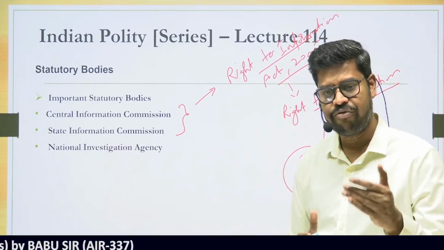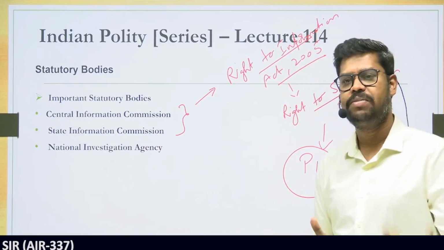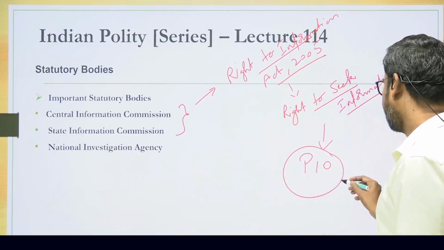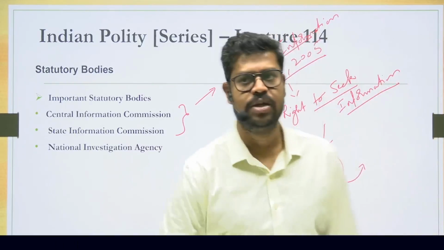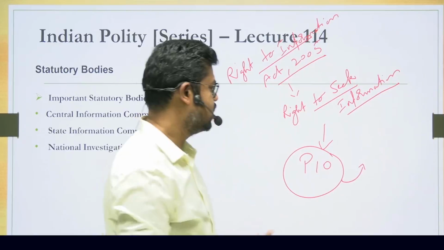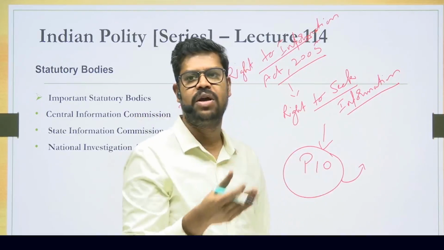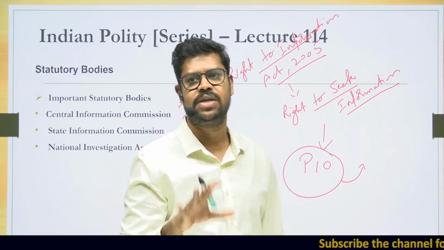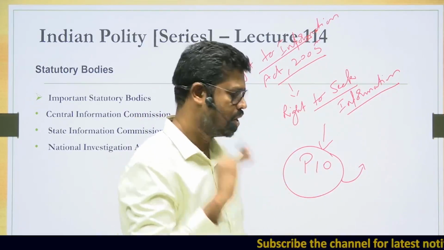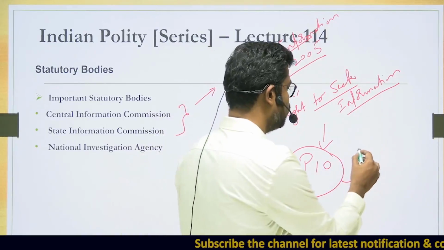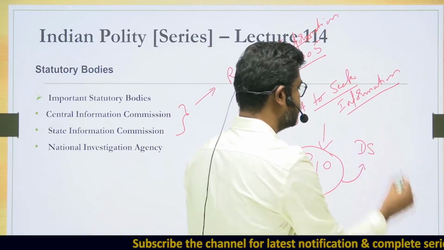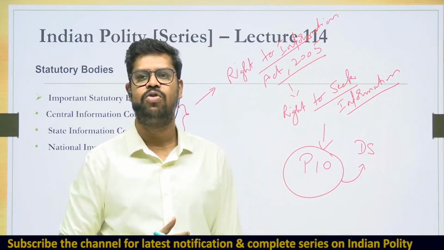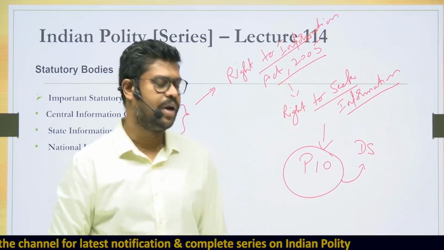But if information is sought from the PIO and for some reason the PIO is not giving it, you need to have an appellate authority. Who is the appellate authority against an order of the PIO? It is usually his own immediate senior officer. Normally, for most government departments, an assistant secretary or an officer below the assistant secretary is a PIO. There is no hard and fast rule. Assuming that the assistant secretary is a PIO, the first level of appeal is to the deputy secretary of the concerned department. So we can make an appeal against the order of the PIO to the deputy secretary, assuming that he is the appellate authority.